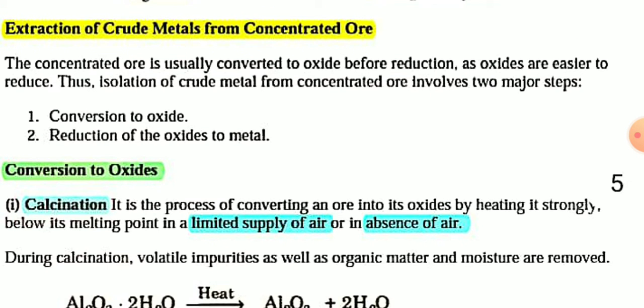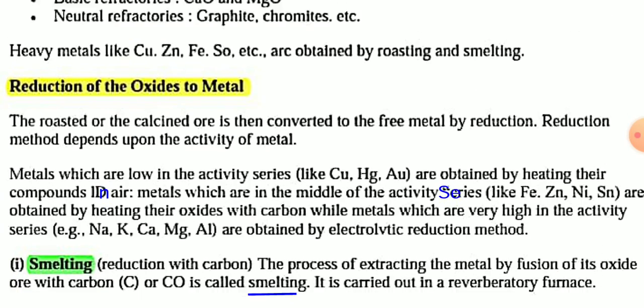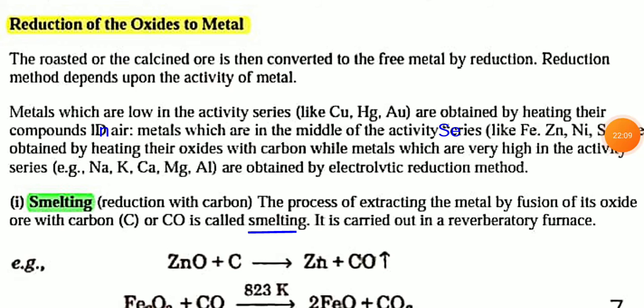After conversion into oxide, you have to reduce the metal oxide to metal. Now, reduction of oxide to metal. The roasted or calcined ore is then converted to free metal by reduction. The reduction method depends upon the activity of the metal. For different metals, different types of reduction are carried out.